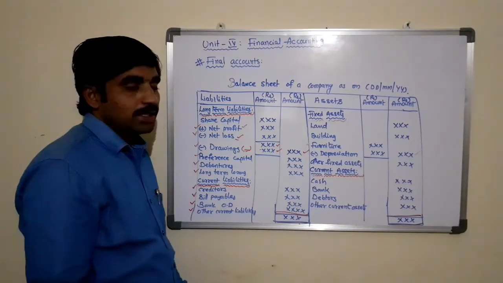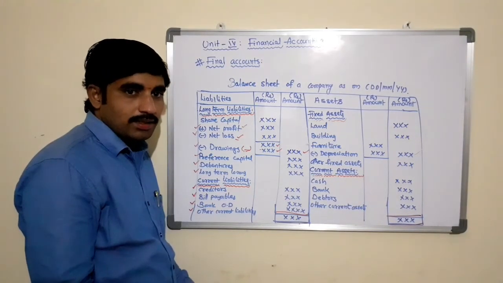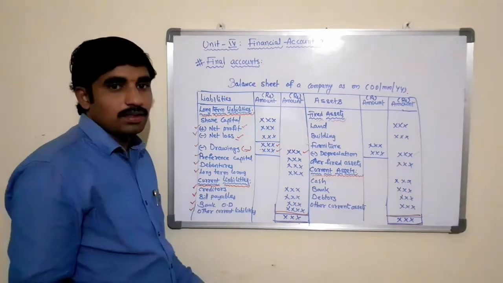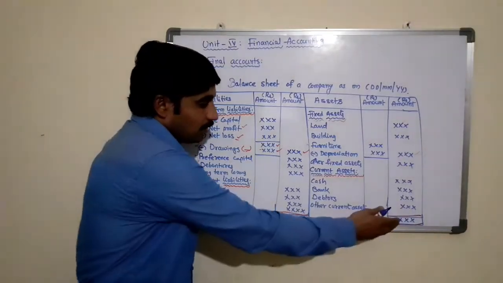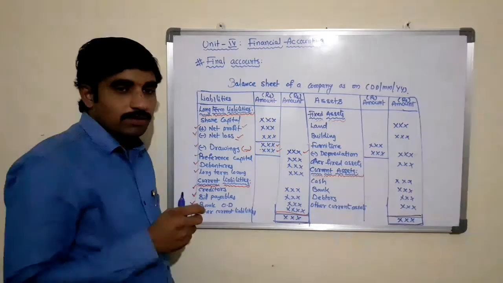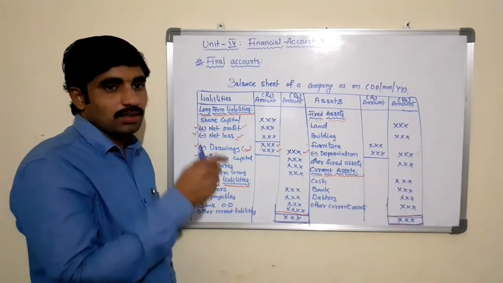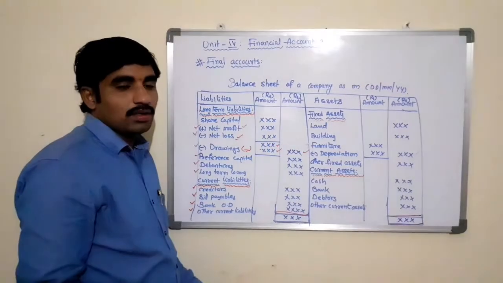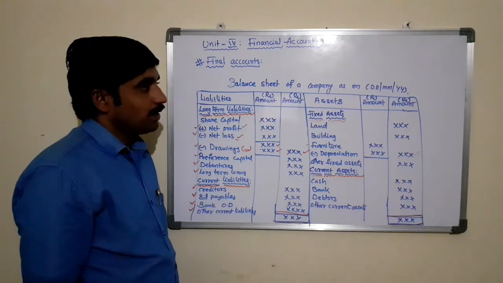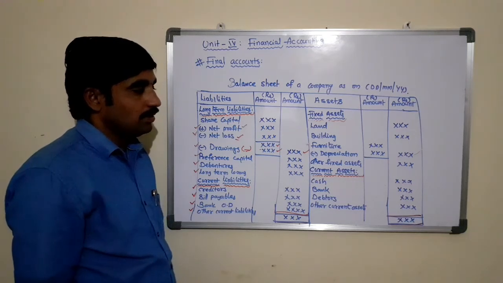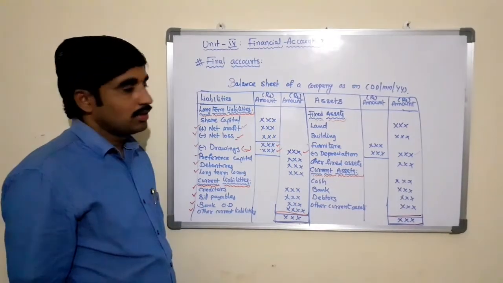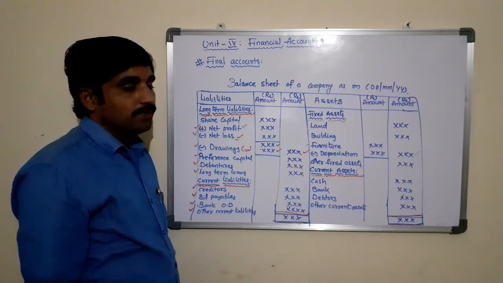Just as the debit and credit balances of the trial balance tallied, the balance sheet of the company must also tally. If there are any differences in the totals of assets and liabilities, it means that we have made some mistake in preparing the profit and loss account or the trading account. So this is the process of preparing the balance sheet of a company for a particular period or as at a specified date. This is the third stage of final accounts.